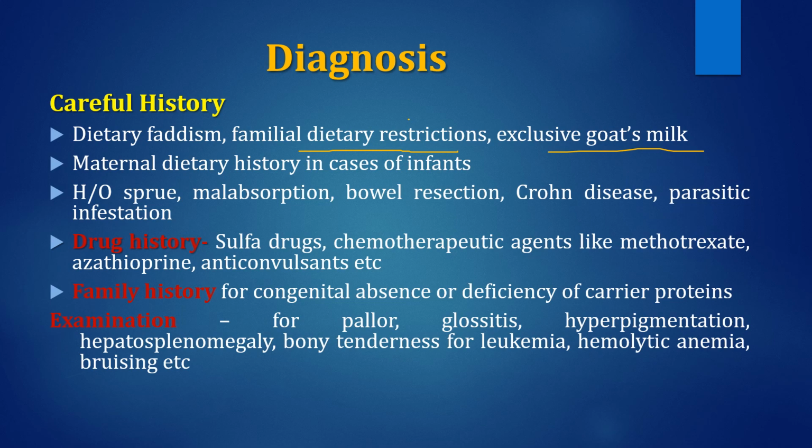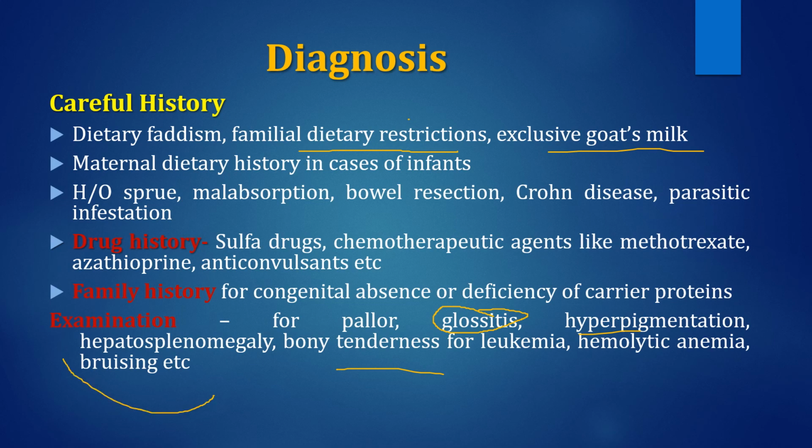On examination, usually pallor will be there, recurrent glossitis, features of glossitis will be there, hyperpigmentation of knuckles. There may sometimes be mild hepatosplenomegaly. Other points of examination are to exclude some other conditions which may mimic megaloblastic anemia, like leukemia, so bony tenderness in leukemia, or hemolytic anemia.